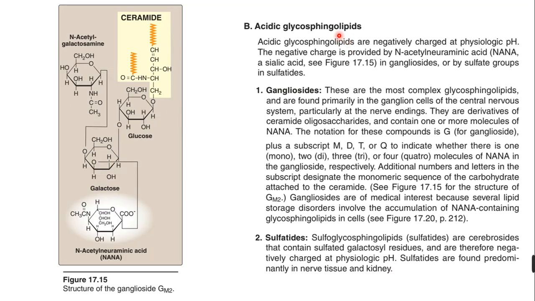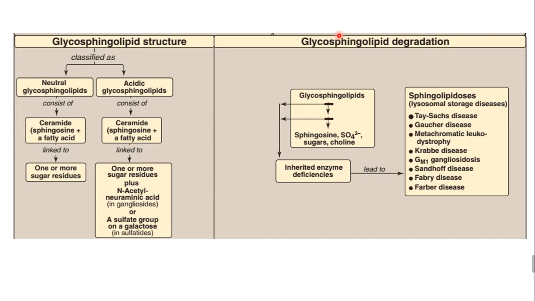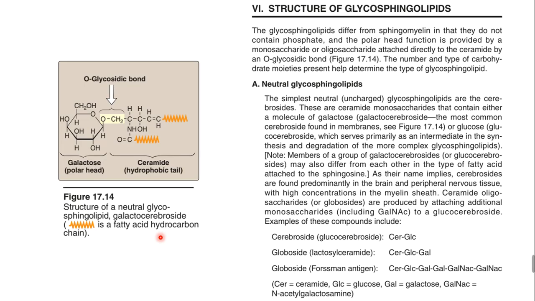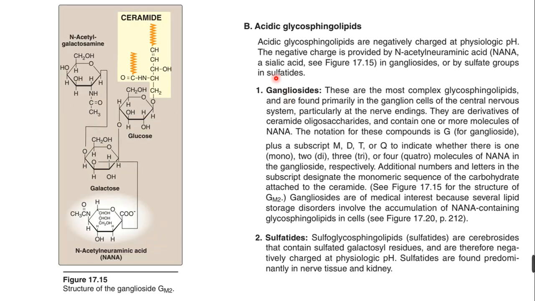Next is acidic sphingolipids. I already explained this here. Acidic glycosphingolipids are ceramide, which is sphingosine plus fatty acid, along with one or more sugar residues, similar to the neutral sphingolipids. Along with that, N-acetylneuraminic acid is attached, and that is why they are called gangliosides and sulfatides. So in this category we have only two types: gangliosides and sulfatides.